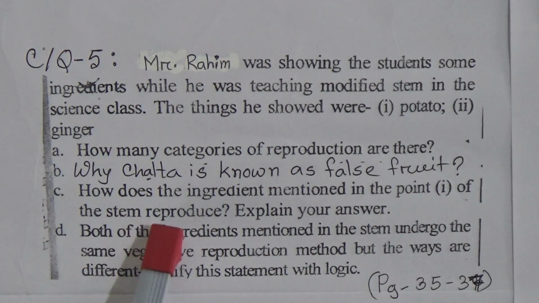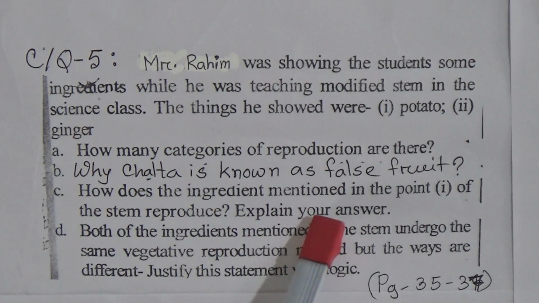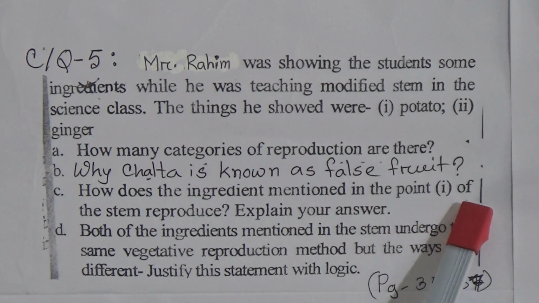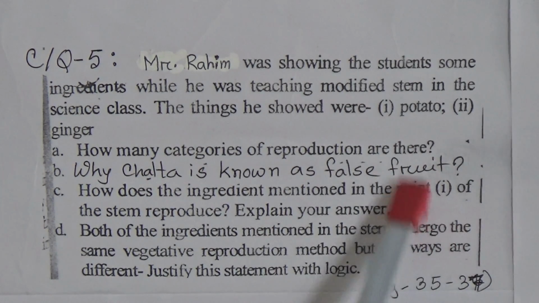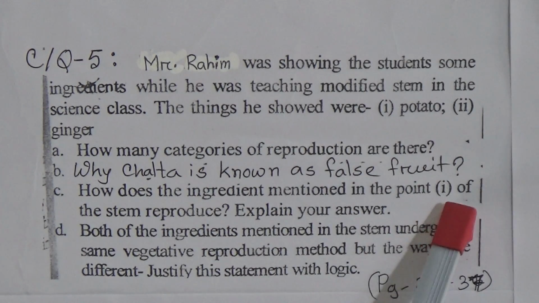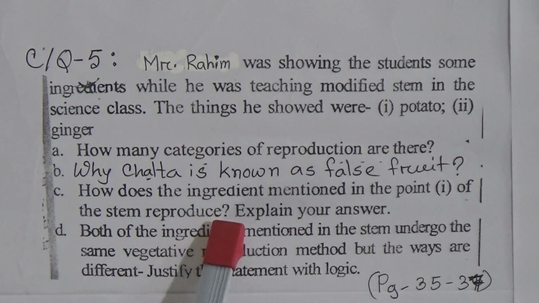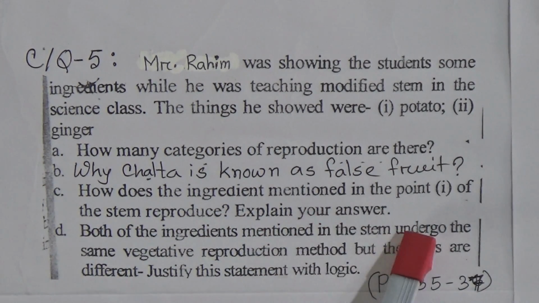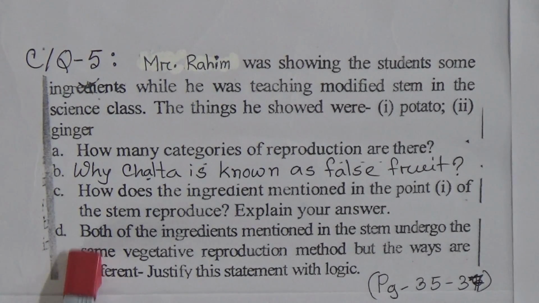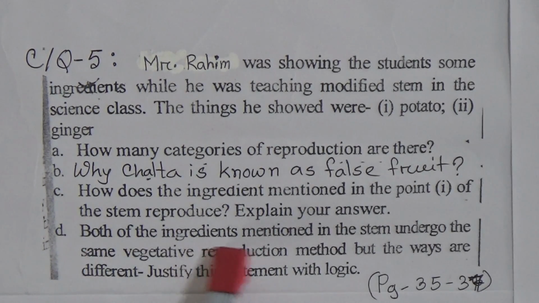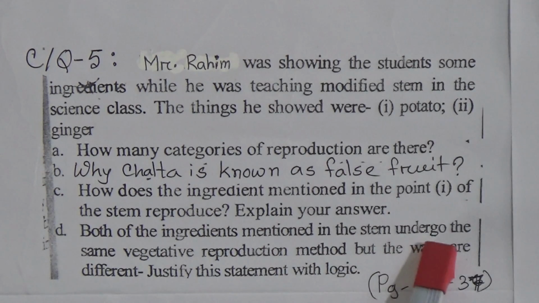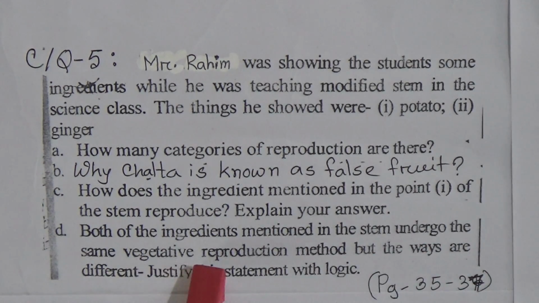Question C is how does the ingredient mentioned in point 1, here potato, of the stem reproduce? Explain your answer. And the last question, question number D: both of the ingredients mentioned in the stem undergo the same vegetative